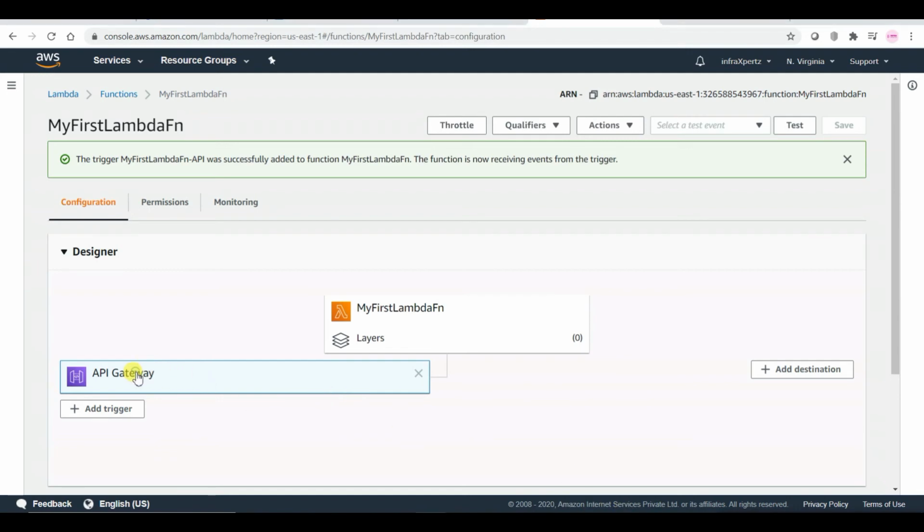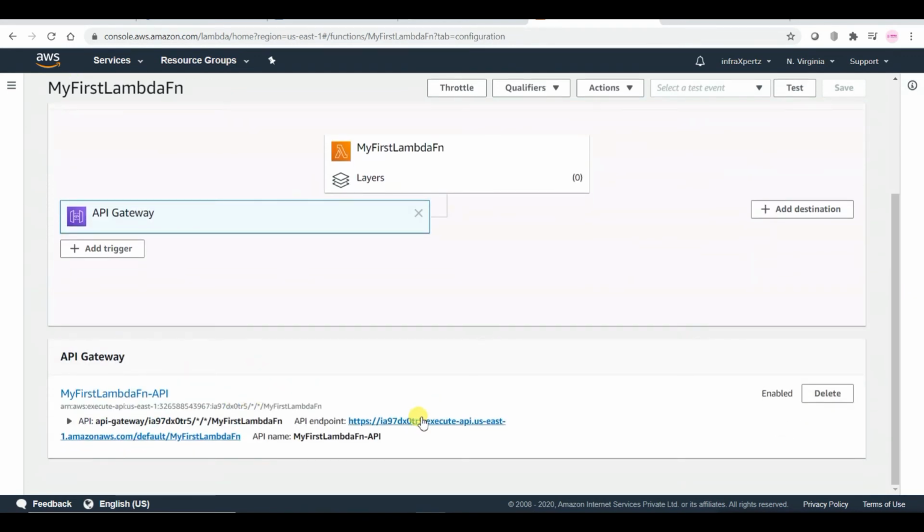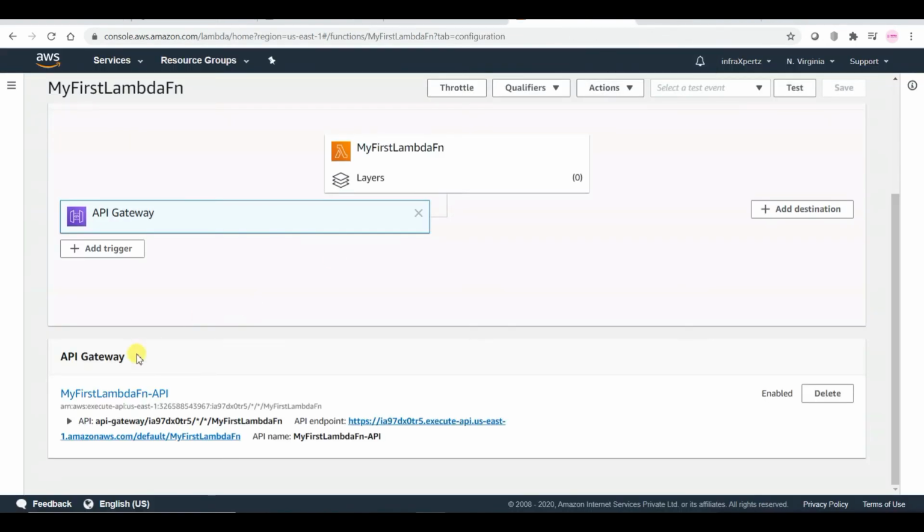So let us click on the trigger. So this is our trigger being created, and if I open this, you can see missing authentication token and it is not opening. Let me check with my description.